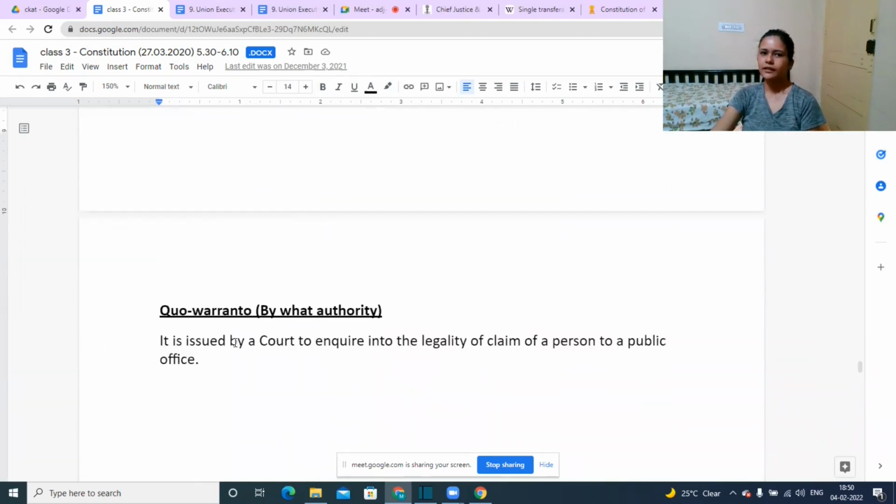Then we have quo warranto, which means by what authority. Another common thing is the show cause notice. What is a show cause notice?